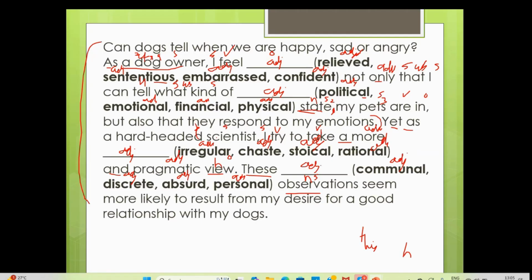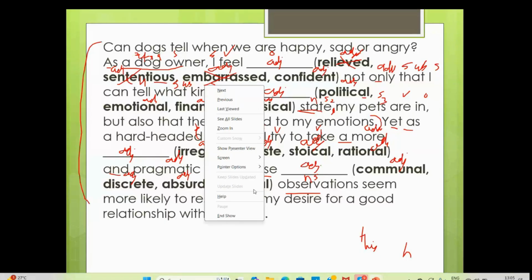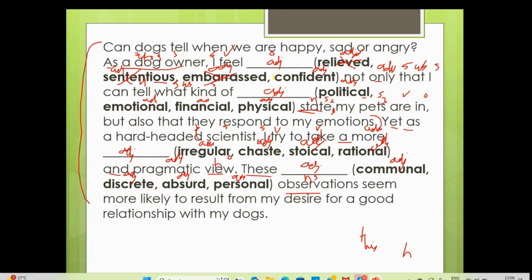Here they are talking generally about the dogs. Can dogs tell when we are happy? As a dog owner, I feel dash. So I feel sententious, not making sense. I feel embarrassed? Is there anything they talked about, like the dog doing something in front of others which makes me feel embarrassed? No, not making any sense. Relieved, sententious, embarrassed are not making sense. You need to understand the context. In what context? What are they talking about? A general context is there, no?